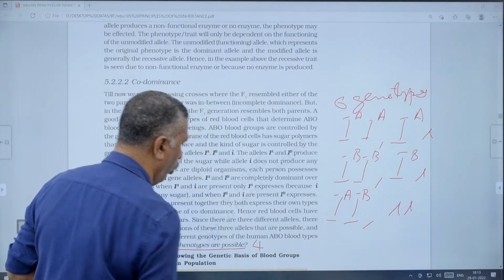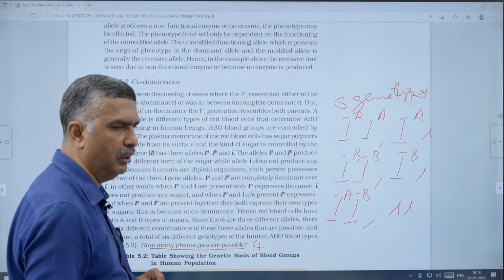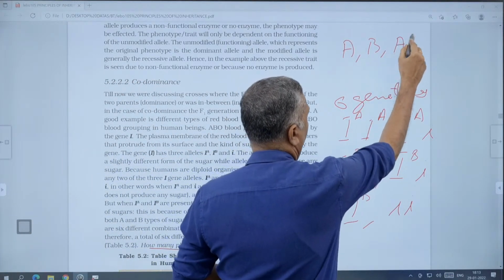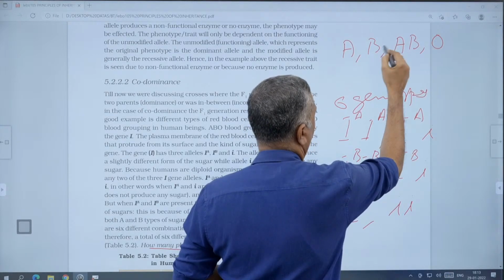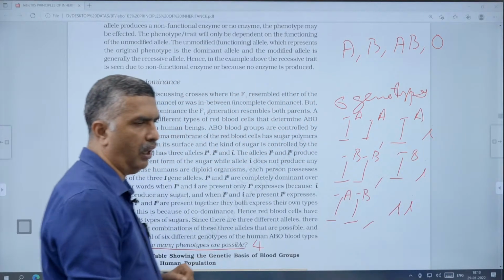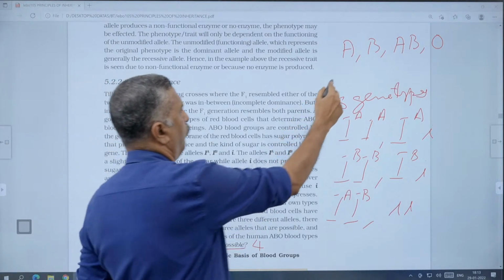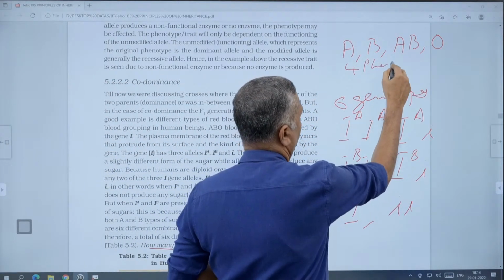How many phenotypes are possible? There are 4 phenotypes. What are the 4 phenotypes? A, B, AB, and O. A group, B group, AB group, and O group. There are 4 phenotypes.